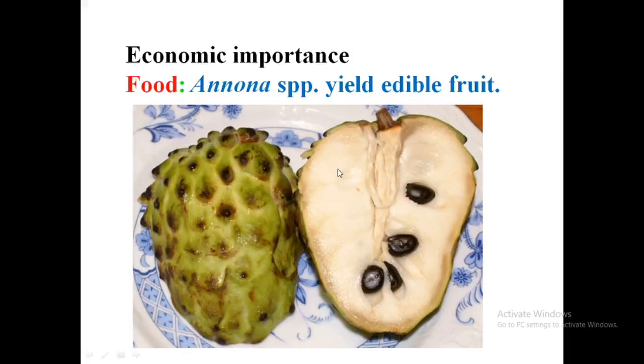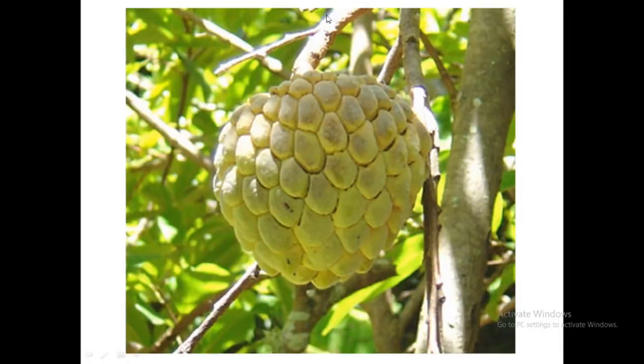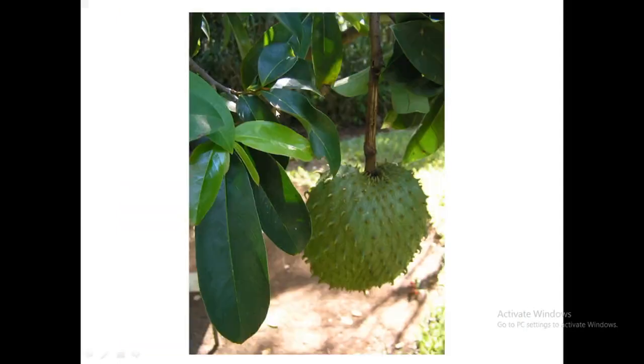Okay. Now what about the economic importance of the family Annonaceae? Food: it is mainly edible, used as food. Annona species yield edible fruit. This is the familiar fruit for you, Annona. Sitaphal, Ata, Chakka, likewise it may be called. Now, this is the plant, Annona, that we eat, the edible one. This is another one having spines on the outside, Mullatha, you can call it Annona muricata.